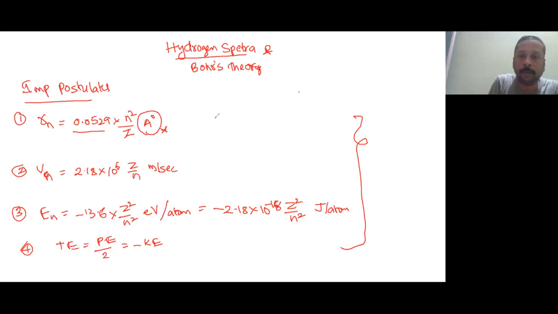Suppose they say, assuming a hypothetical situation, if I add a proton to the existing nucleus, then the radius of the fifth orbit will increase by 25 times, decrease by 25 times, increase by 5 times, or decrease by 5 times. Like that they will give.